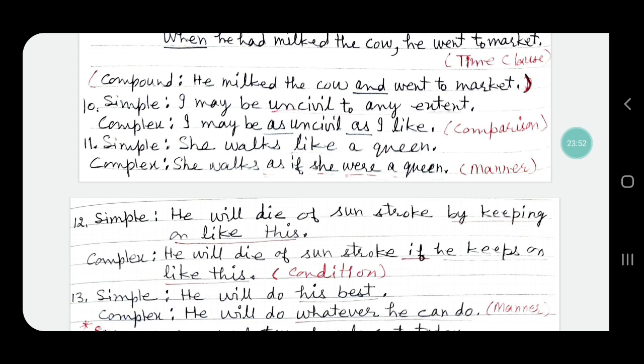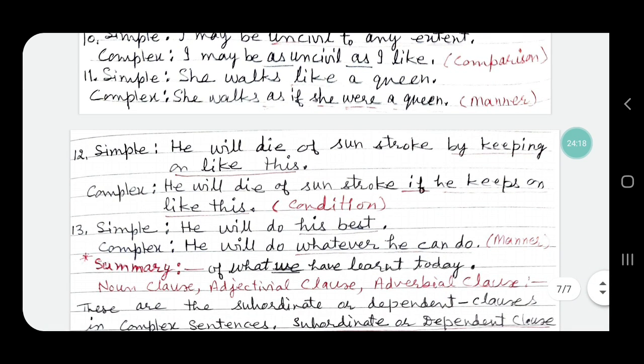Sentence number 10, simple sentence: I may be uncivil to any extent. Complex sentence: I may be as uncivil as I like. As uncivil as denotes comparison, so this is an adverbial clause of comparison, and so the sentence has been changed into a complex sentence.